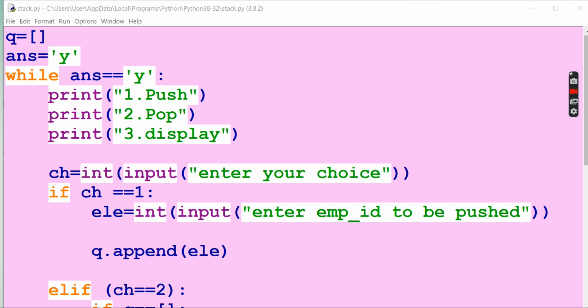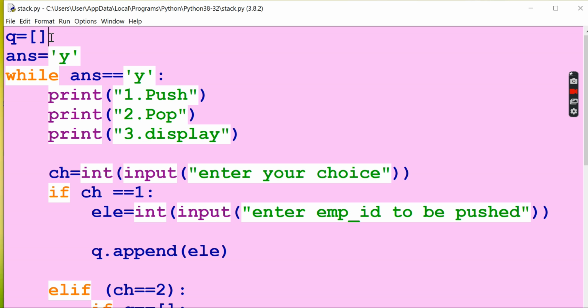So the first element is called the front element, and the last element is called the rear element. Anyone who wants to join the queue, or any element that wants to be pushed into the queue, goes at the rear position. This is what the program does. Here we are going to write a program for this.